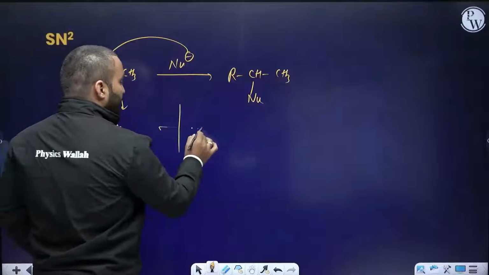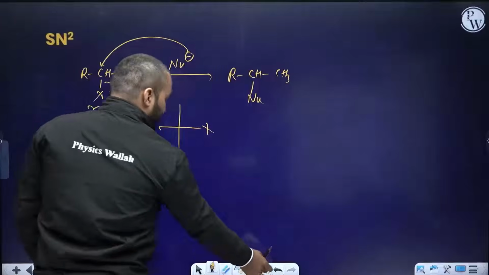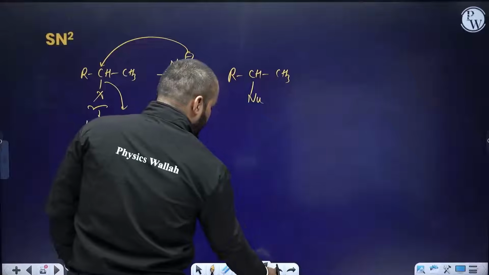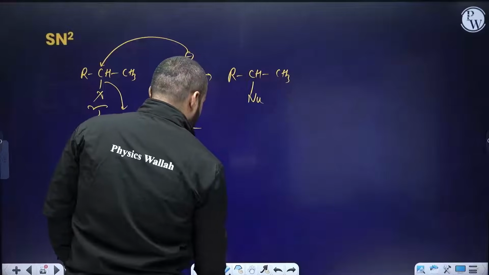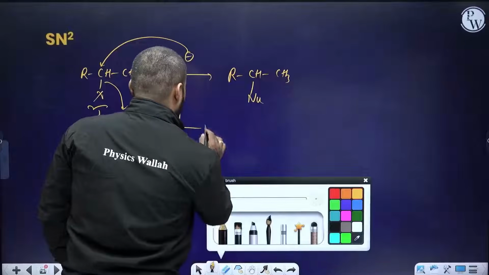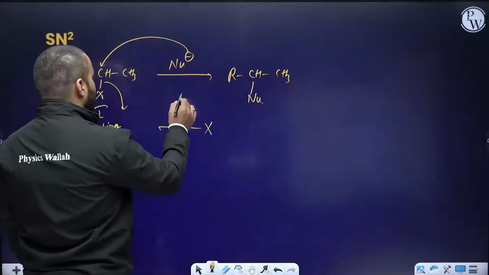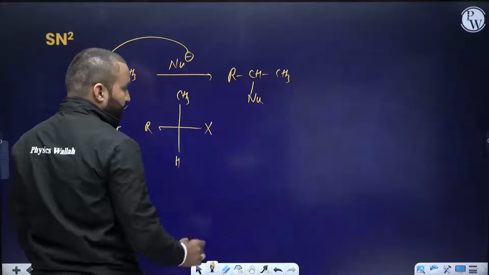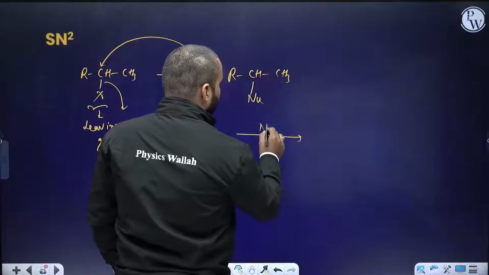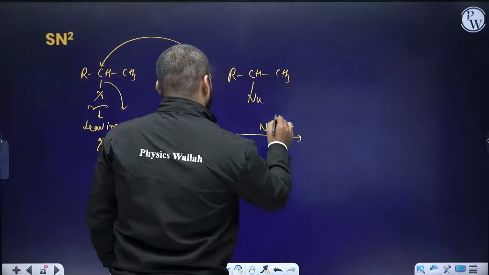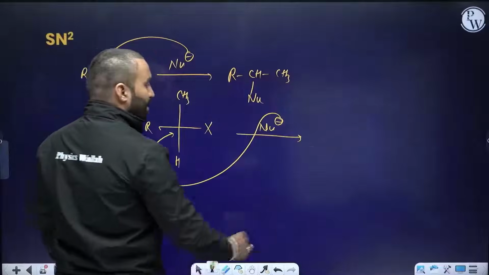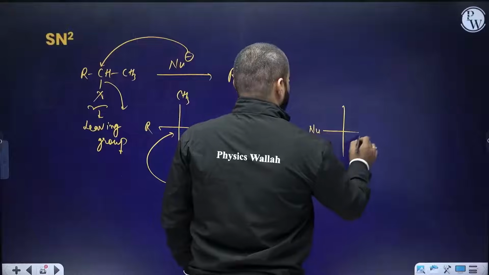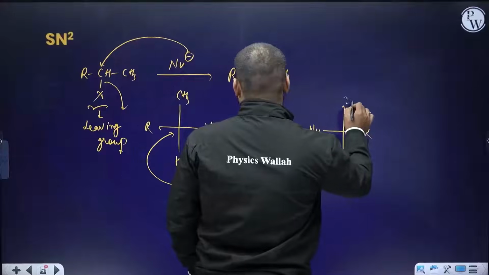Now in the beginning, if you have X present here, okay, this is the X here. Let's say this is my CH3, that's R, let's say that's H. When you react it with the nucleophile, the nucleophile will always attack from the back side, and there will be inversion. There will always be inversion.